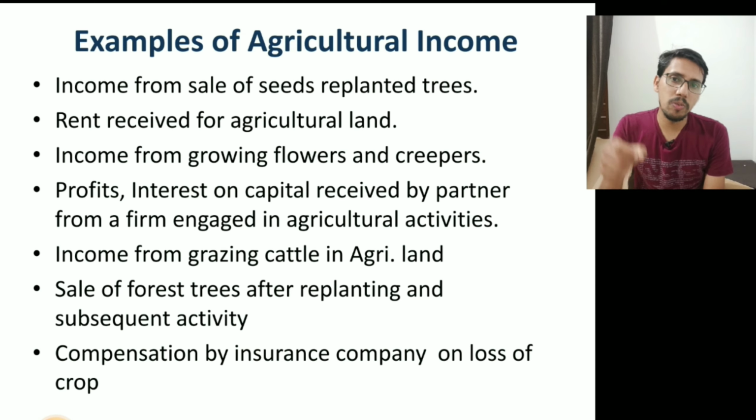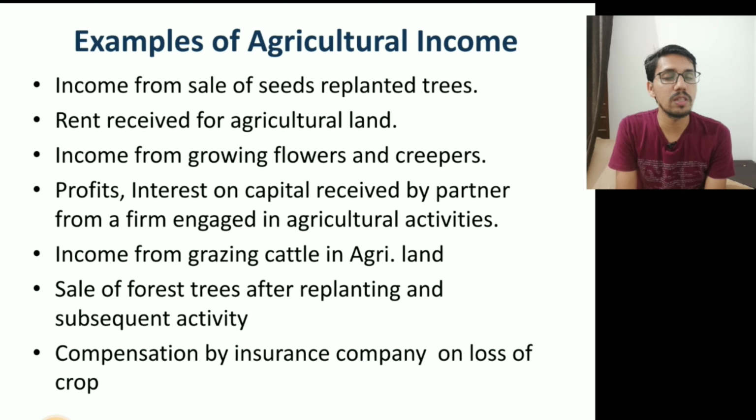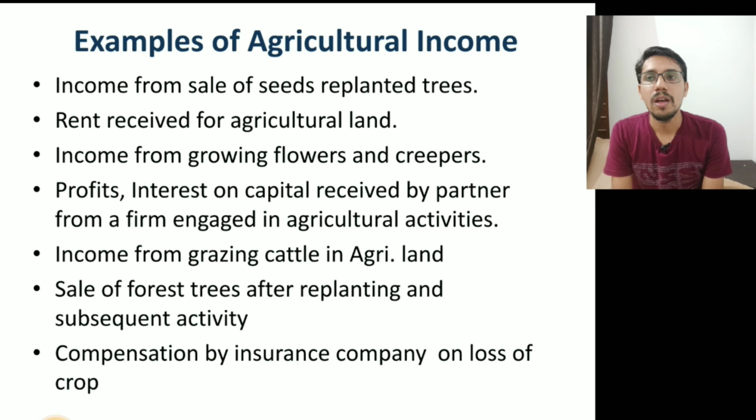So by checking this, you may get an idea all these are agricultural income, but give due care to these points, that is compensation given by an insurance company on loss of crop. Then the fourth point, that is profits or interest on capital received by a partner from a firm engaged in agricultural activities. All these two points you have to keep in mind.